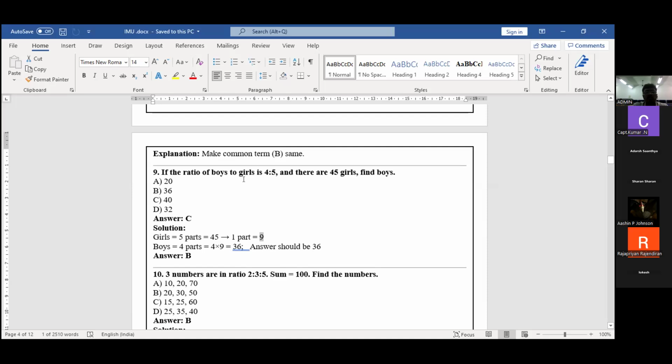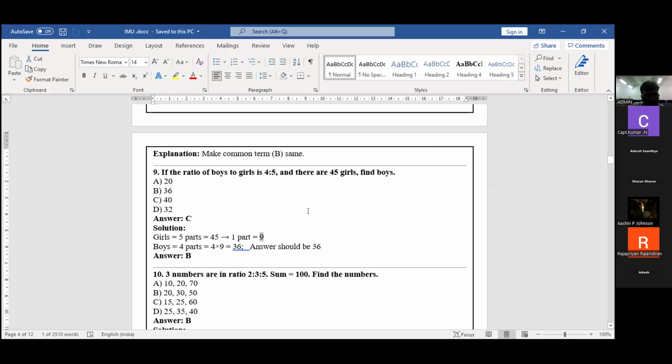So 45 is the girls. The boys' ratio is 4, the girls' ratio is 5. So 45 divided by 5, I get 9.